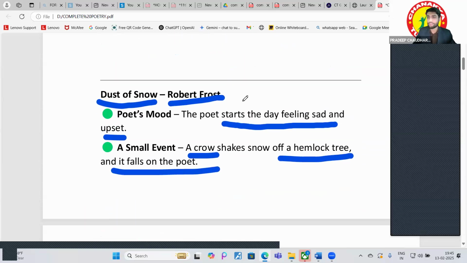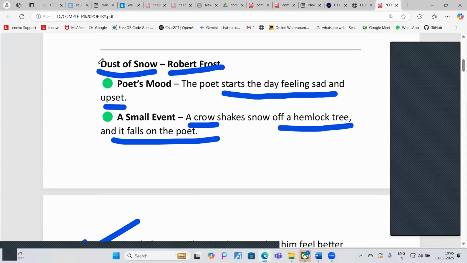Okay. So let's see. Dust of Snow. First, I will ask each and every one. What is the message of Dust of Snow? Sumuk, tell me. Sir, we should not think of everything from the negative side. There are so many positive sides of the same thing. The things that pretend to be negative couldn't be like that. Okay, Sumuk. Well done.